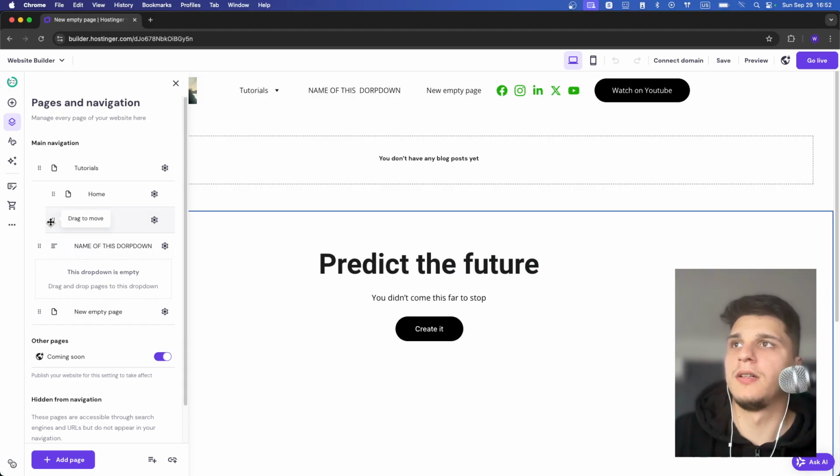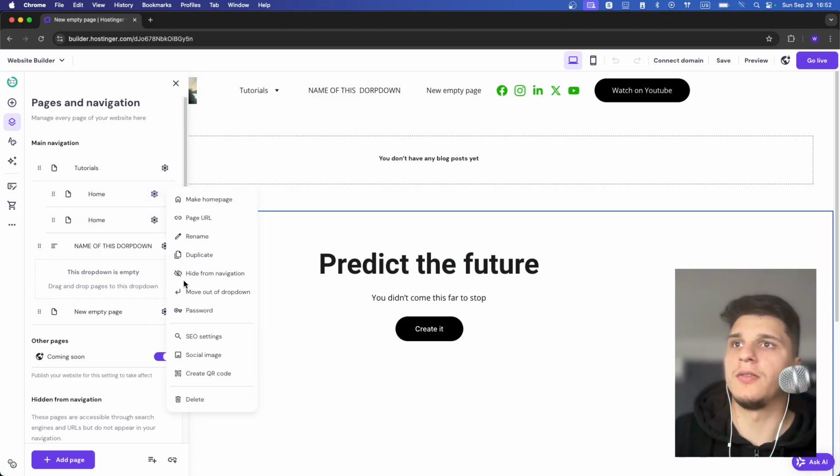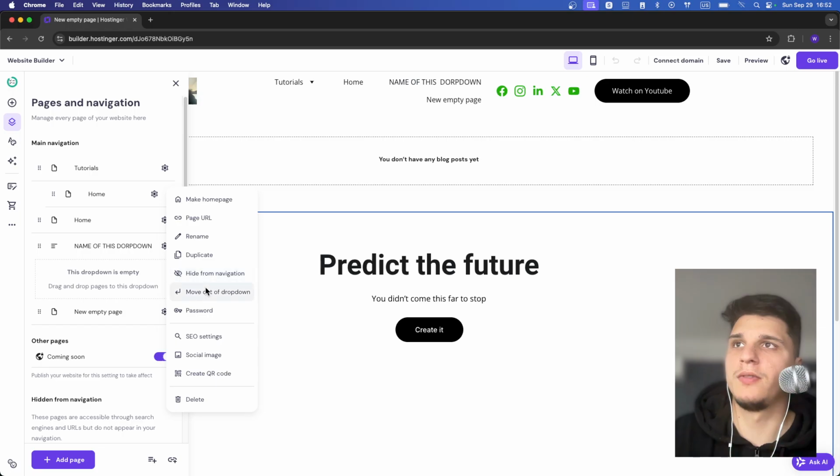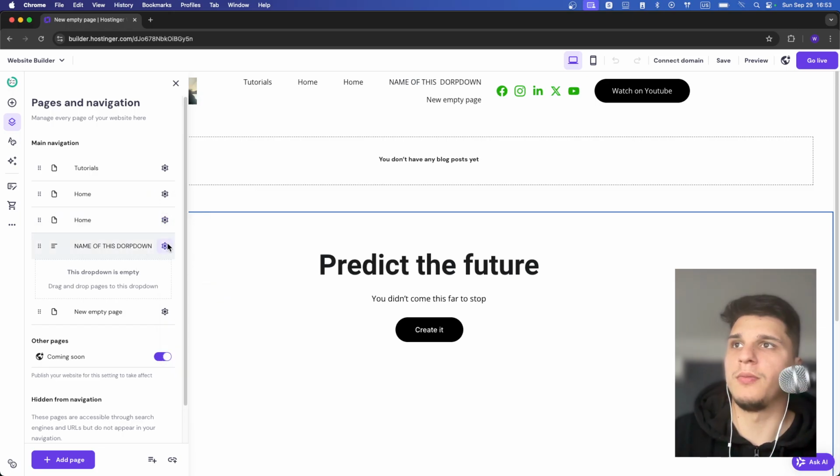drop down. So I'm going to remove them. You can also click on here and move out of the drop down. And now we don't have the drop down on here.